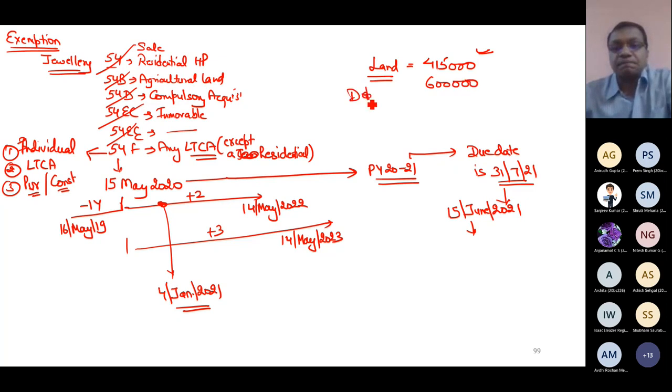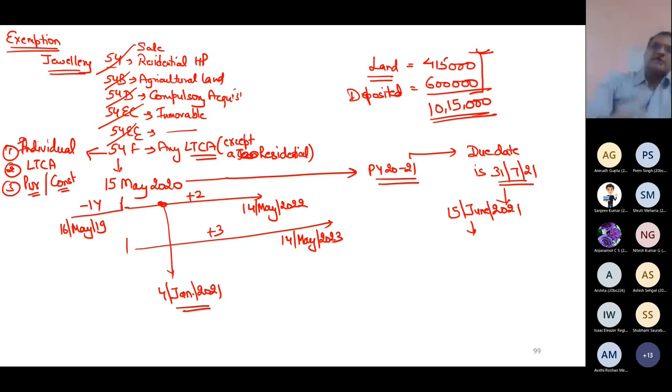This is also eligible for exemption. If you remember, I told you that the amount actually invested plus deposited both will be treated as investment in one house. These two are not treated as two houses. Amount invested plus deposit together is treated as investment in one house, because the condition is that I can purchase or construct only one house. So 1015 is eligible under 54F.